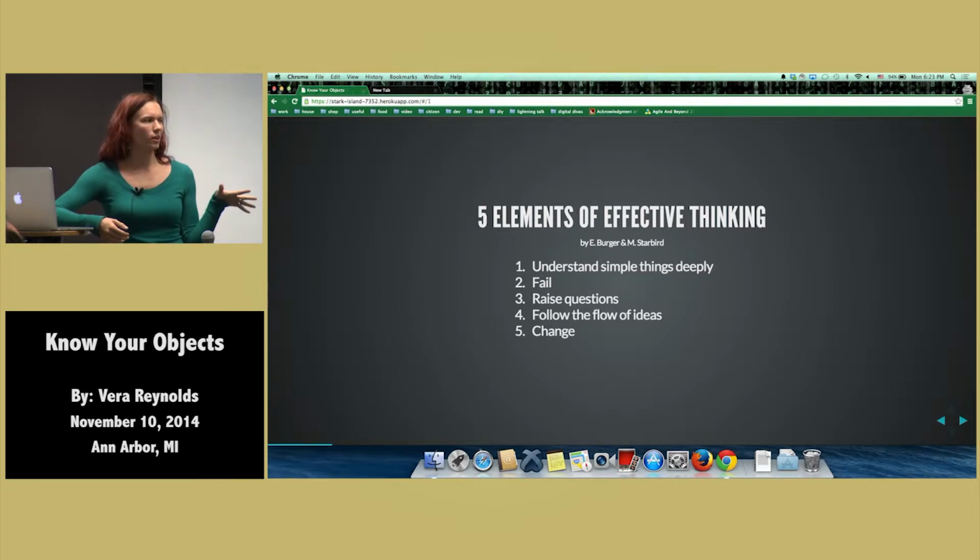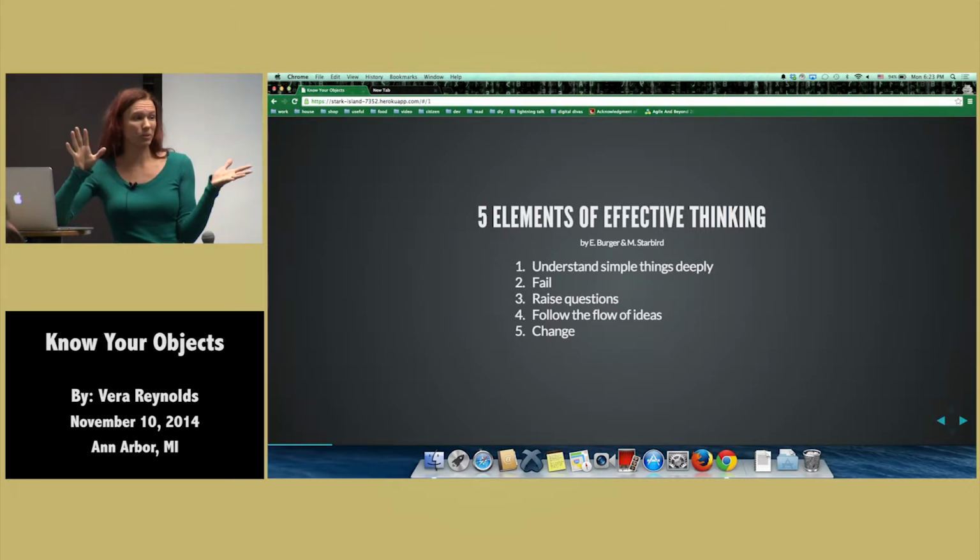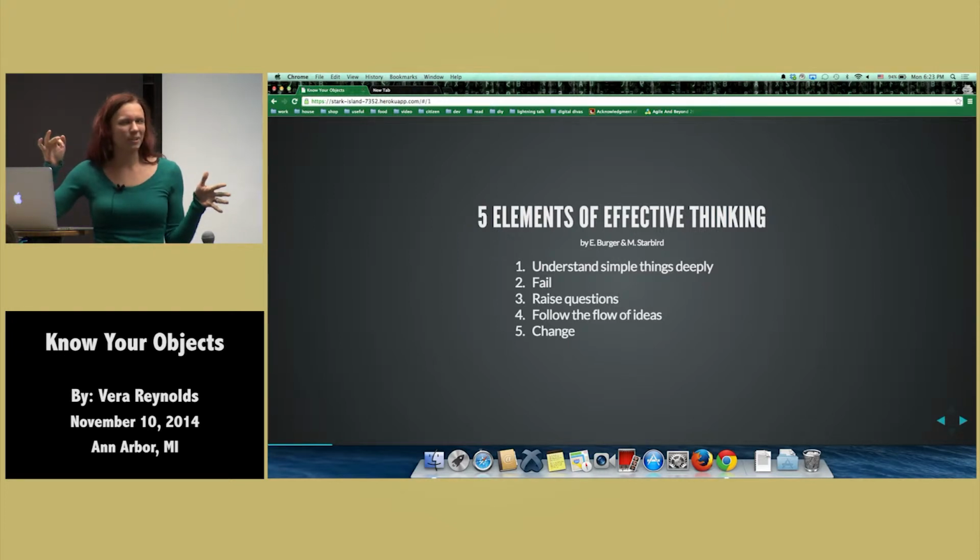And the final one was change. So all those principles above, if it stops working and you find something better, just change it. Just be agile about it. But the first one really stuck with me because I tend to breeze through things and I think, oh, I know this. So I started working with JavaScript more this year, and I had this grandiose idea that I knew, moderately well, at least the basics, right? I know my objects. Turns out I don't. Well, I kind of know them, sort of. So this presentation was sort of my chance to learn them by explaining it to somebody else.